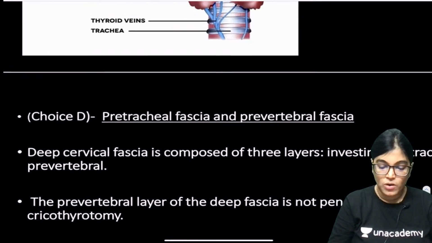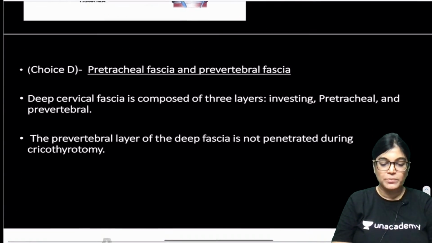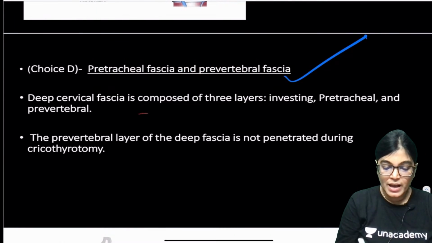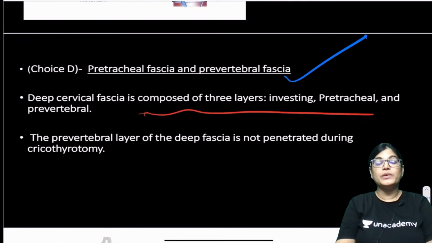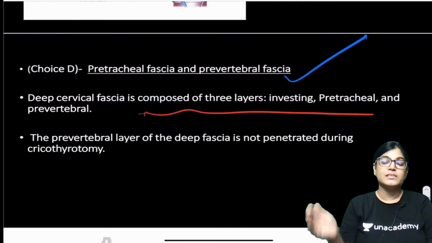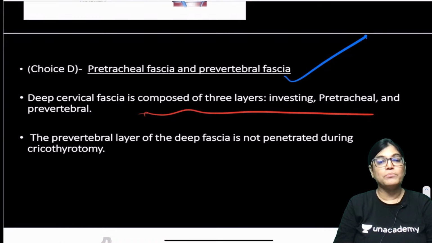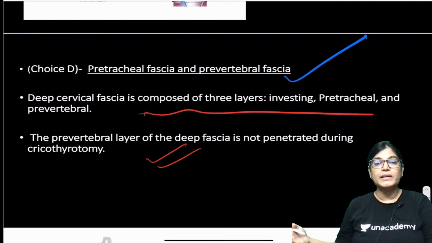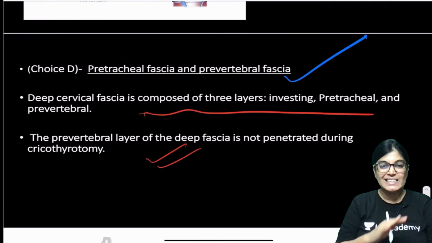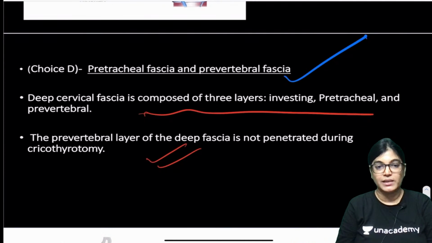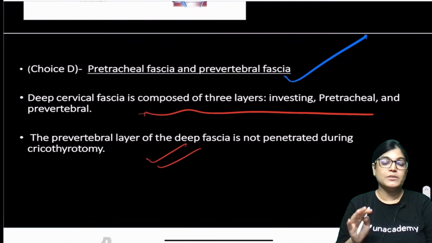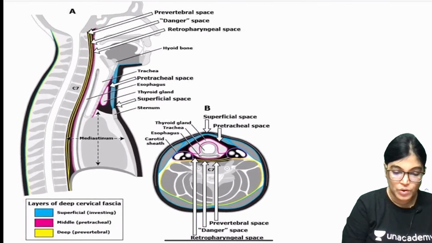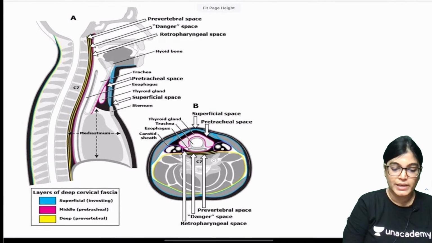So what about the other option, that is pretracheal fascia and prevertebral fascia, option D. We know that deep cervical fascia has three layers: investing layer, pretracheal layer and prevertebral layer. Now the prevertebral layer is very deep, lying on the deeper aspect, and we are not going to make an incision in the deeper layer of deep cervical fascia. So it can't be cut in the procedure of cricothyrotomy. So we are done with the correct answer and also the incorrect options.